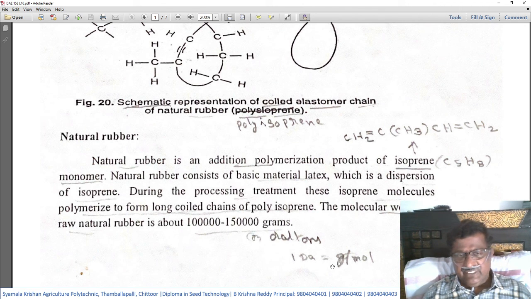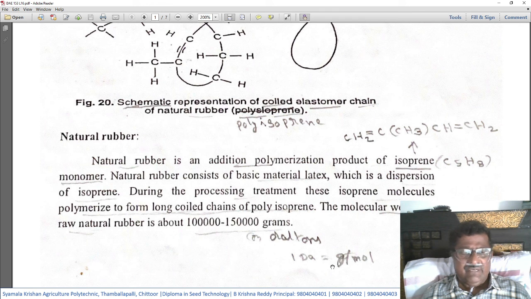When this latex material is treated, it forms a polymer, bigger molecules, due to the joining of isoprene monomers in large numbers.